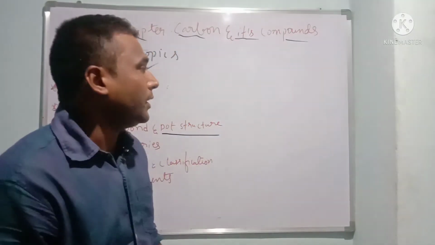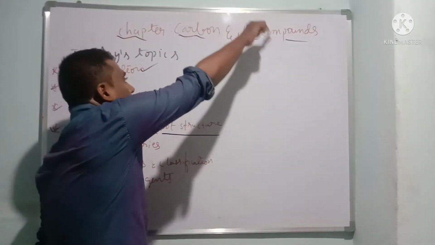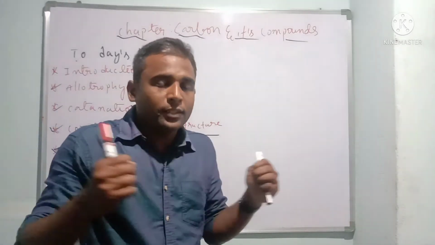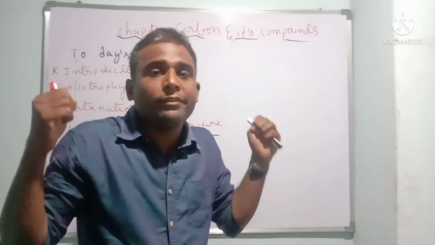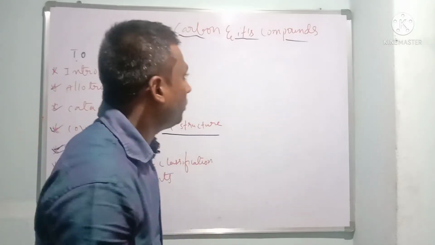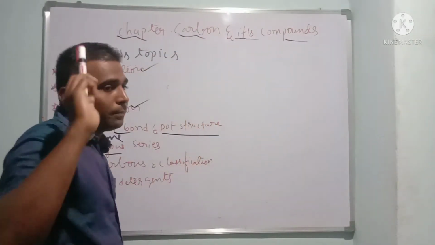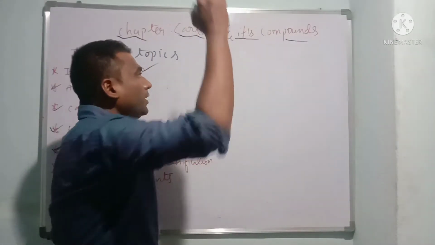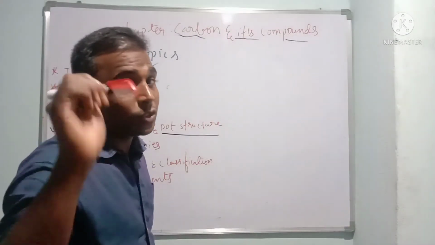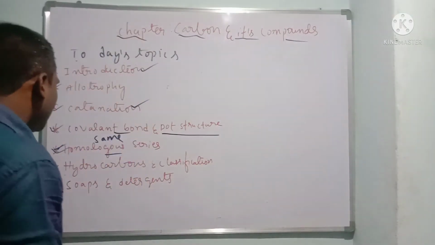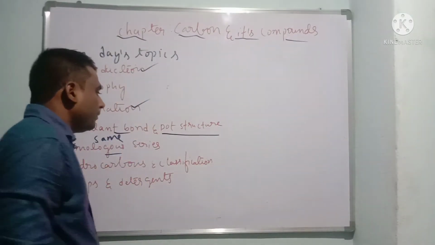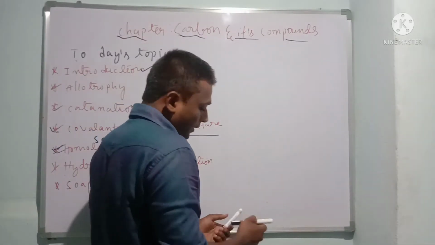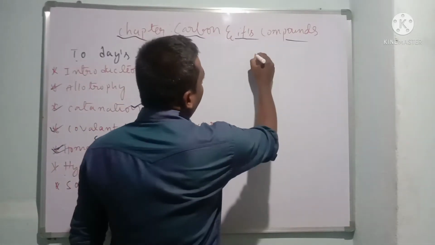One more important thing I would like to tell you. This is called organic chemistry, because all the creatures, all the living things are made up of carbon. So organic chemistry means the branch of chemistry that deals with the study of carbon and its compounds. Now, hydrocarbons are classified into two types. This is very important, they will ask you one MCQ on this.